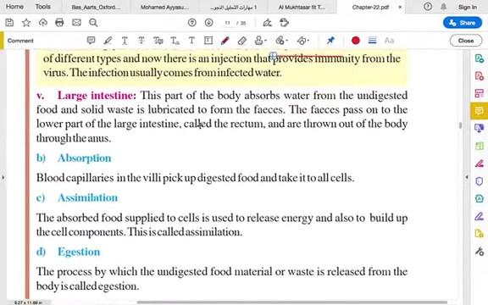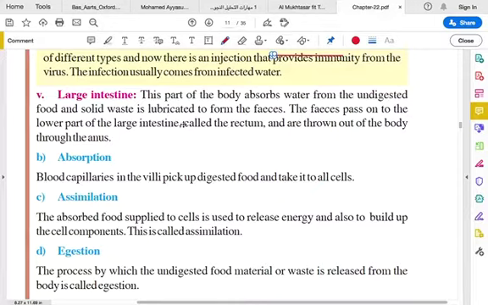Now we will see about the large intestine. This part of the body absorbs water from the undigested food. After digestion we have undigested food, and any water in it is absorbed by the large intestine, and the solid waste is lubricated to form feces. Feces is the waste material we excrete from our body.